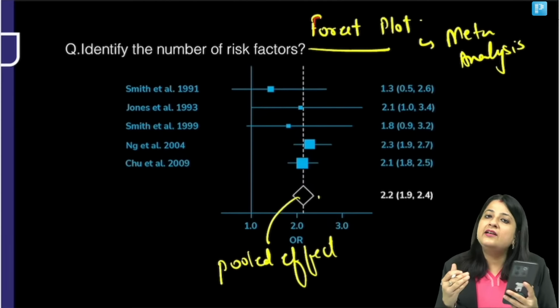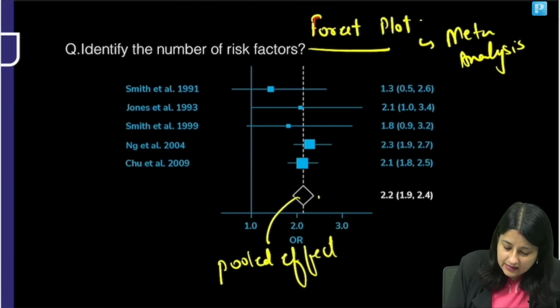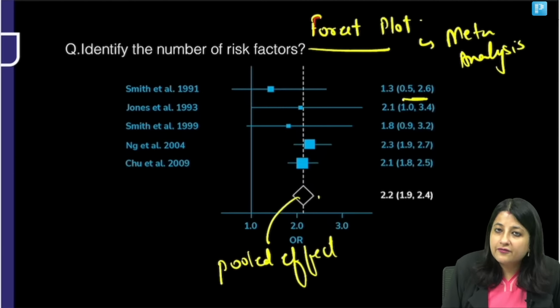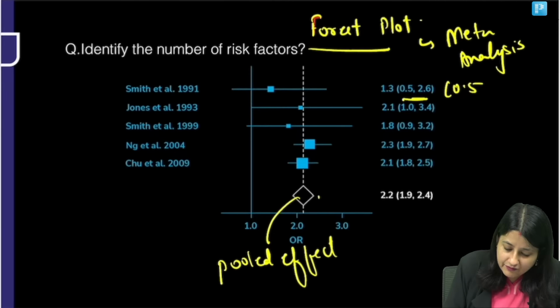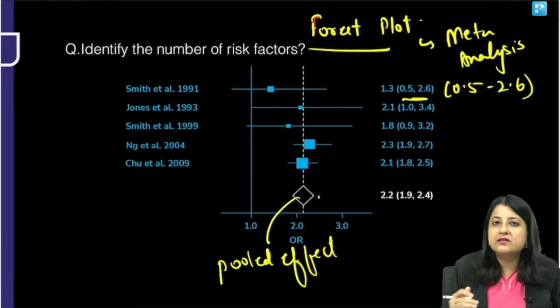So, how do we interpret? Now, all you need to do is, you will look at the interval. Now, if you look at the interval, it is 0.5 say 2.6. Now, what is the law?